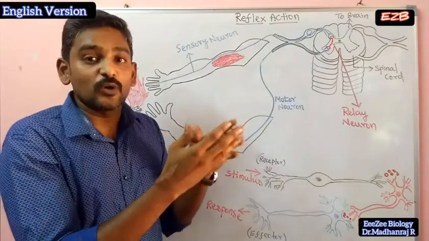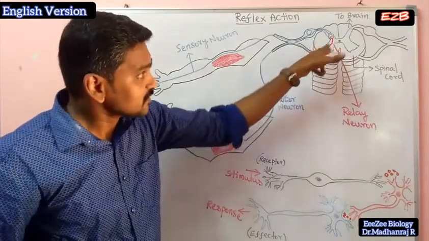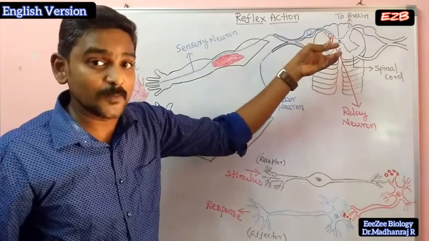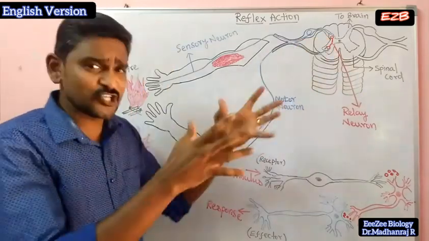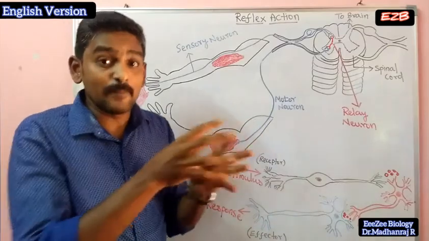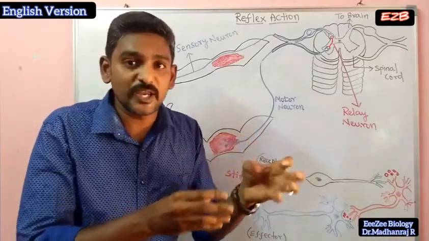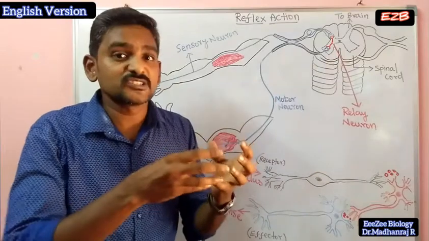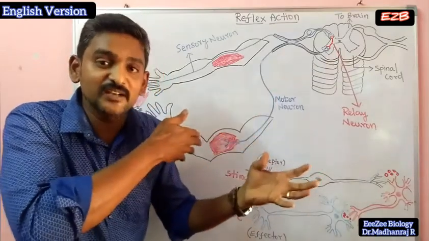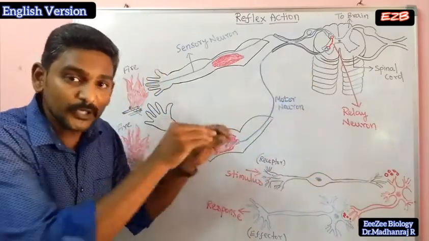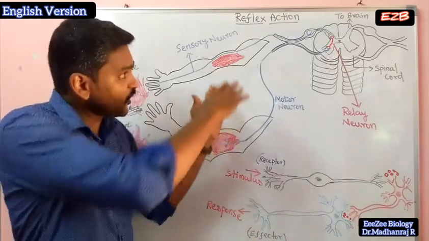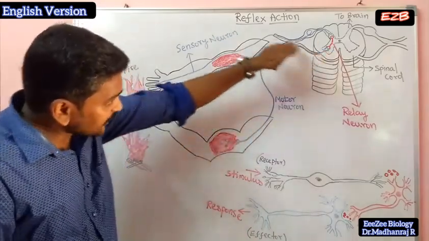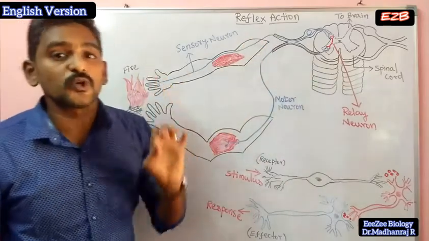So the spinal cord has a mechanism: whenever there is an emergency stimulus, like shocks, the spinal cord will process the information and immediately send the signal to the particular location, so that you get an immediate response. That is why everything is converted in the spinal cord. This signal does not pass to the brain.